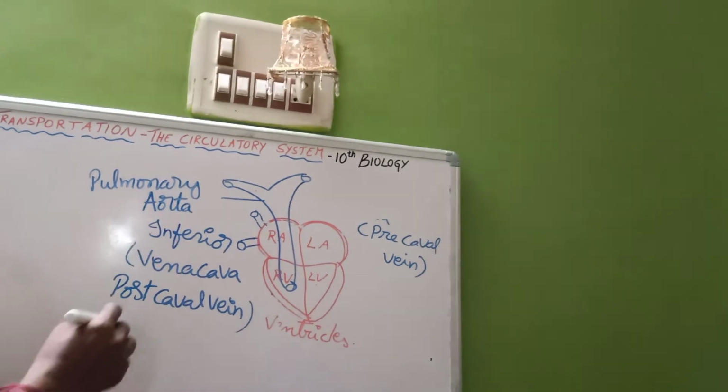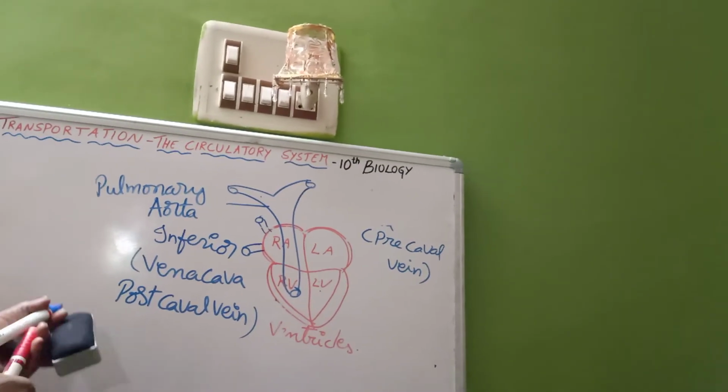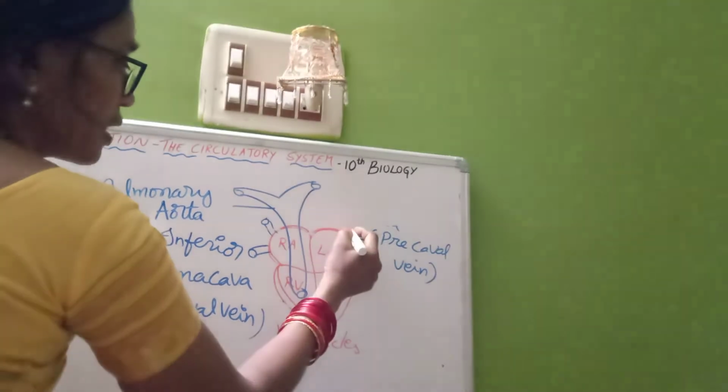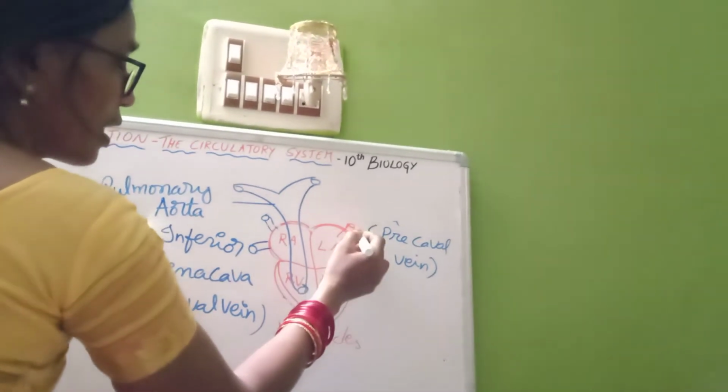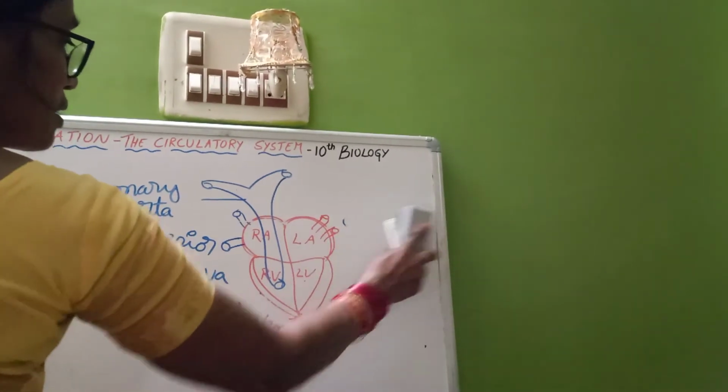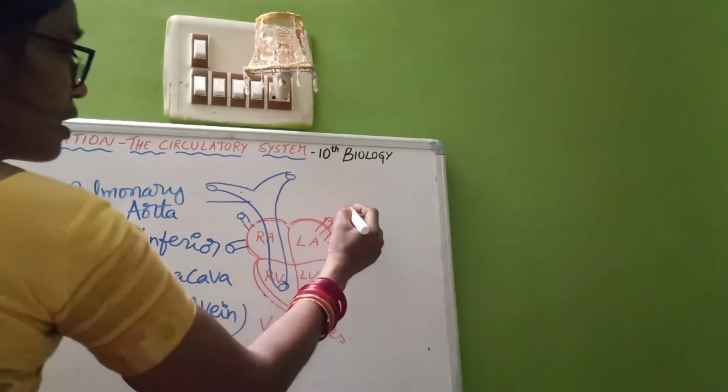A-O-R-T-A, aorta. And here, two blood vessels bring the blood from the lungs to the heart. These two are called pulmonary veins.